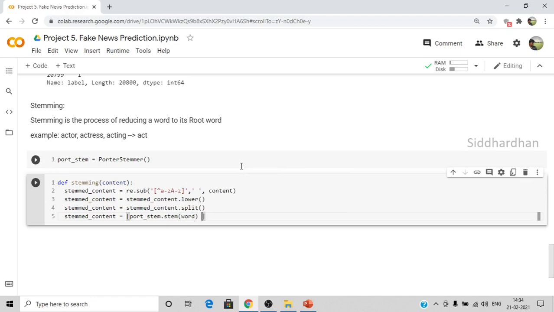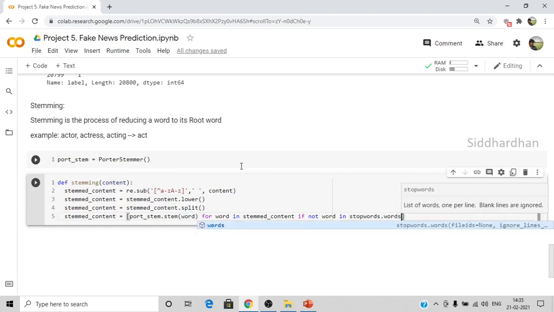I'll create a for loop here: for word in stemmed content, if not word in stopwords dot words English.